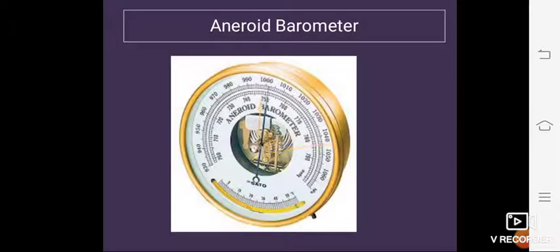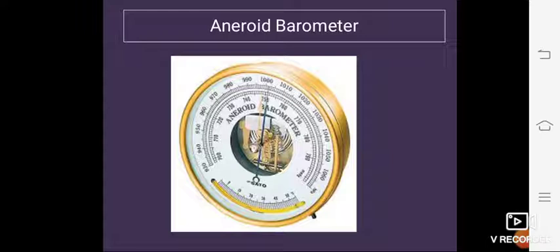Second is the aneroid barometer. It does not have mercury. It is made up of a thin metal drum from which air has been removed. The pressure of the outside air pushes the lid of the drum inward. The higher the air pressure, the more the lid is pressed in. In an aneroid barometer, the pressure on the lid is shown by a needle on a dial.